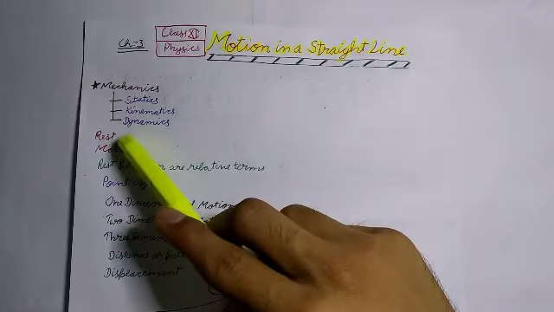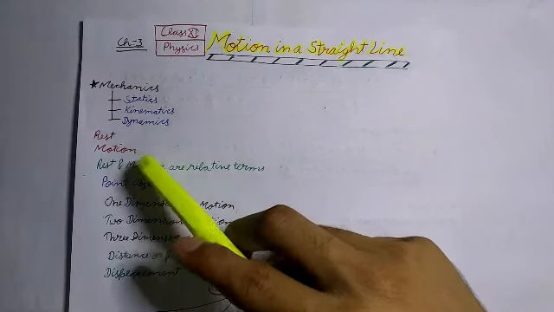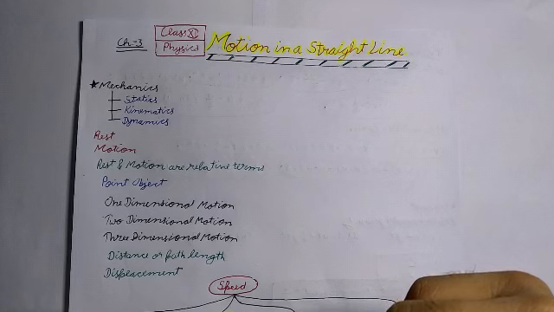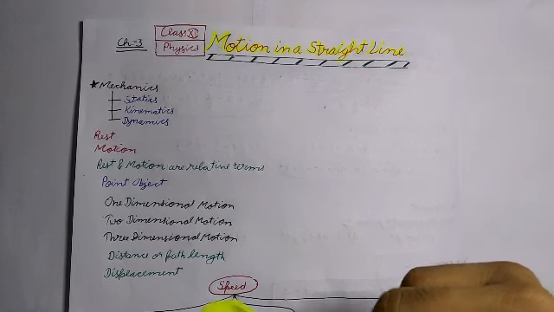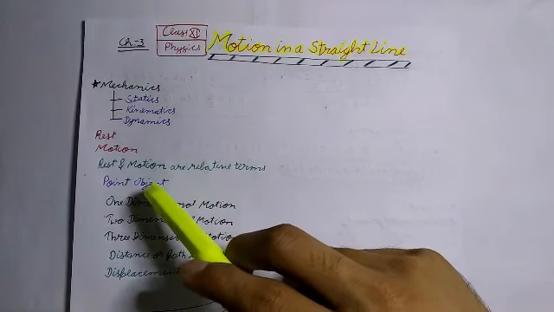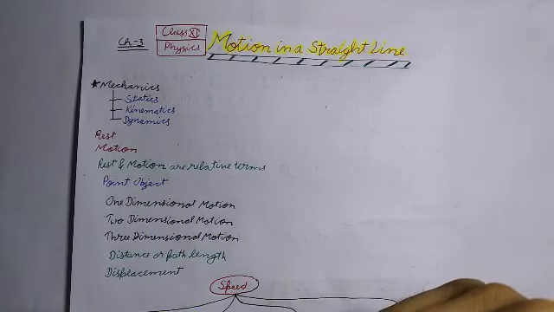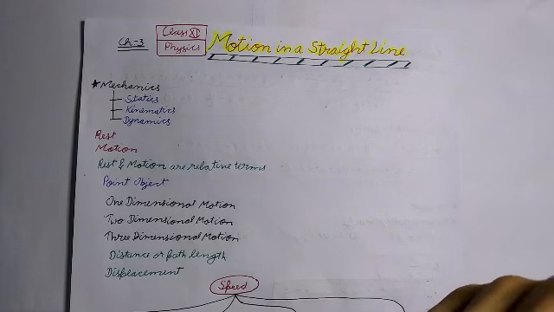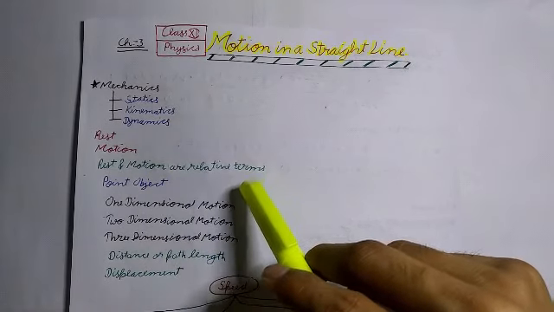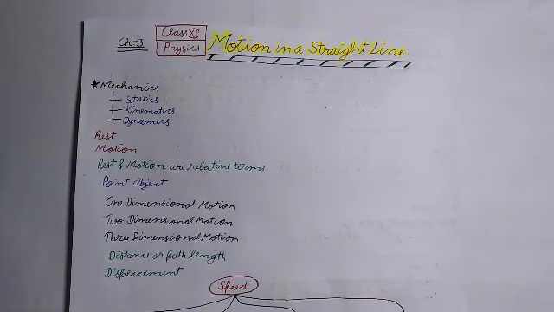Now, rest. An object is at rest if it does not change its position with respect to its surroundings with the passage of time. Motion. An object is in motion if it changes its position with respect to its surroundings with the passage of time. Now, rest and motion are relative terms. No body can exist in a state of absolute rest or of absolute motion.